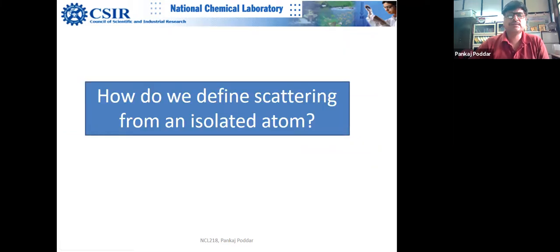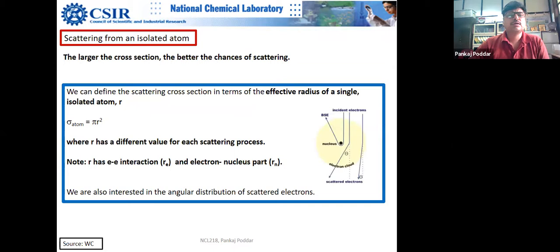So how do we define scattering from an isolated atom? Here we will be discussing a very simplistic equation, and we will understand the concepts, reach some simple conclusions, and then discard these equations. These are only for basic understanding.